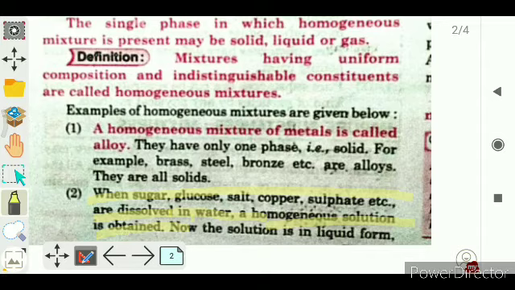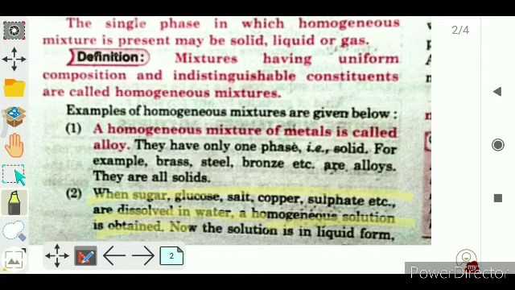Clear? It means when something is dissolved in the water and mixed thoroughly, like sugar. When sugar is mixed into the water, it is completely dissolved and a uniform mixture is formed, which is known as a solution.